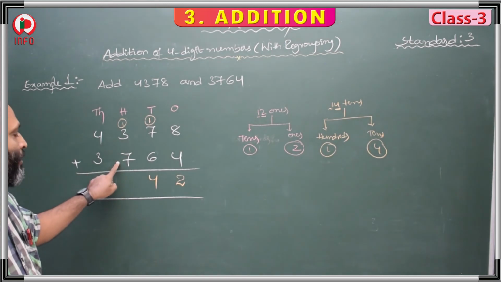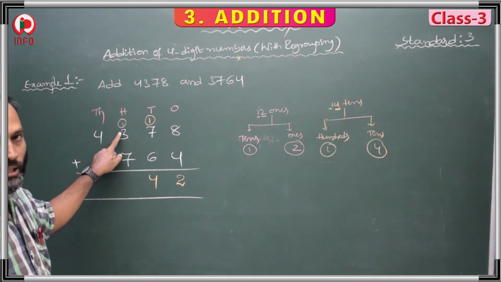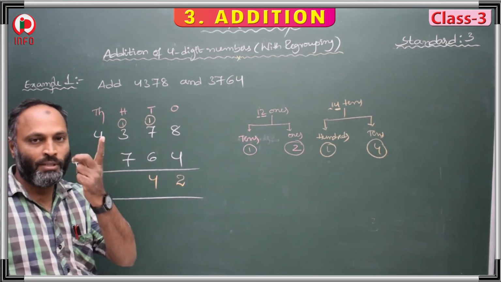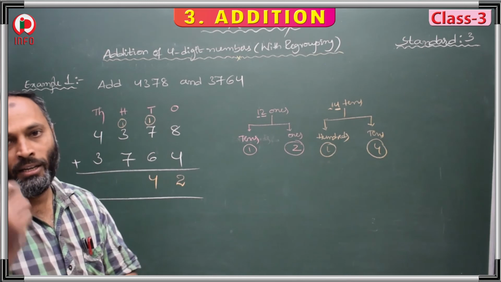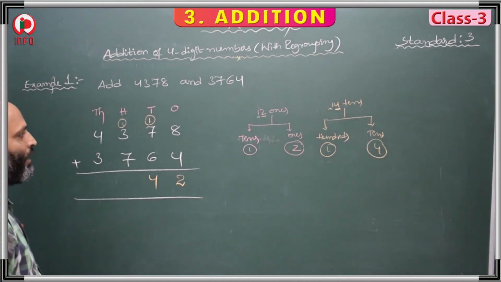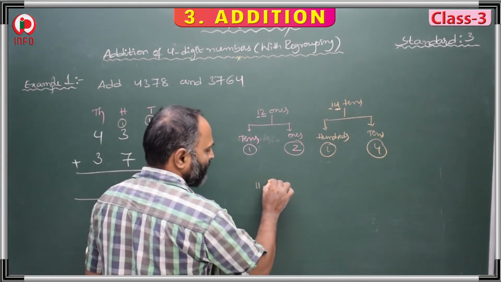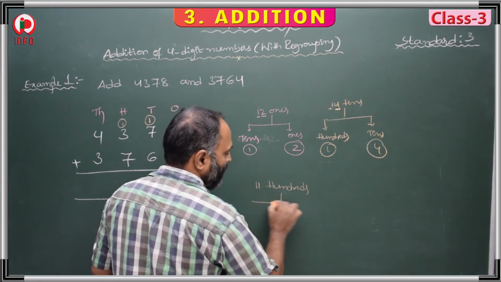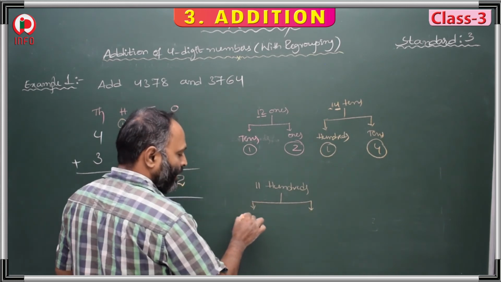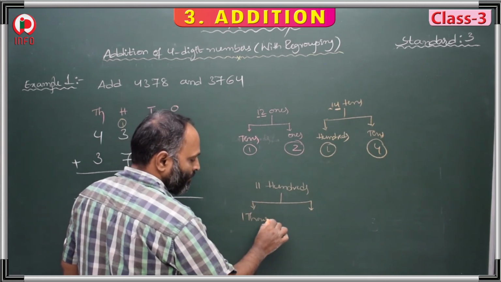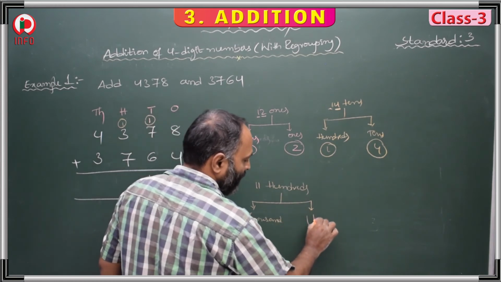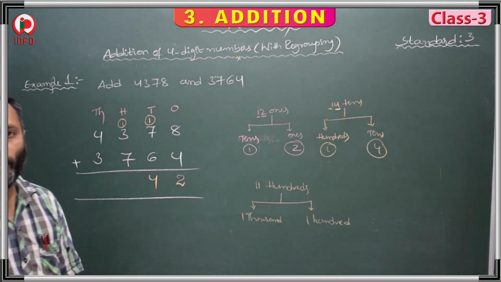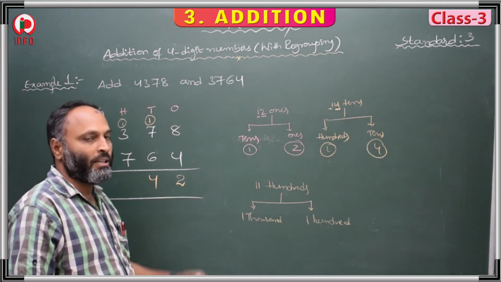Then now we add all this. 1 plus 3, 4. 4 plus 7, 11. Total 11. 11 hundreds. And then how is it? 11 hundreds means 1000 and 100. 1000 and 100, that is 1100.